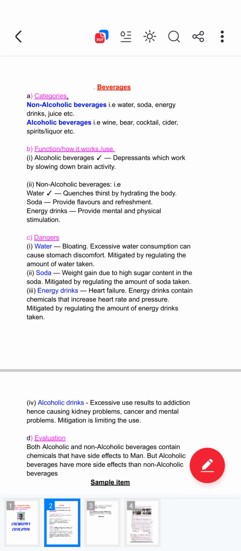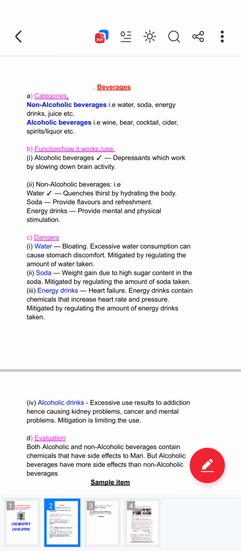So we talk about soda. Soda provides flavors and refreshment also. Soda is made of some food additives which are put into soda, for example food colors and other flavorings that make it sweet. So that's why when you take soda, it provides flavors.